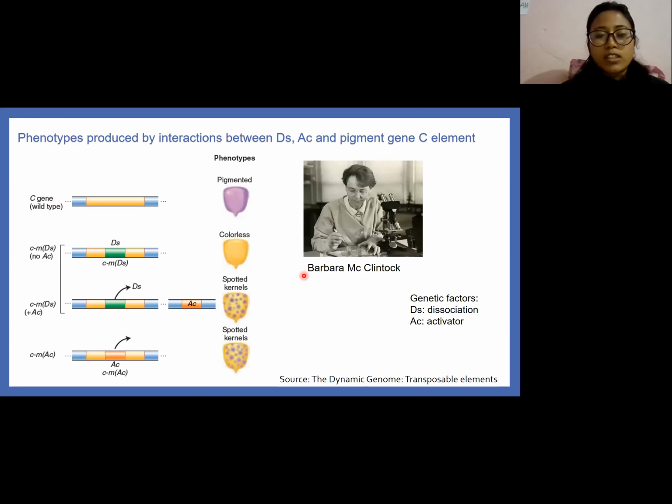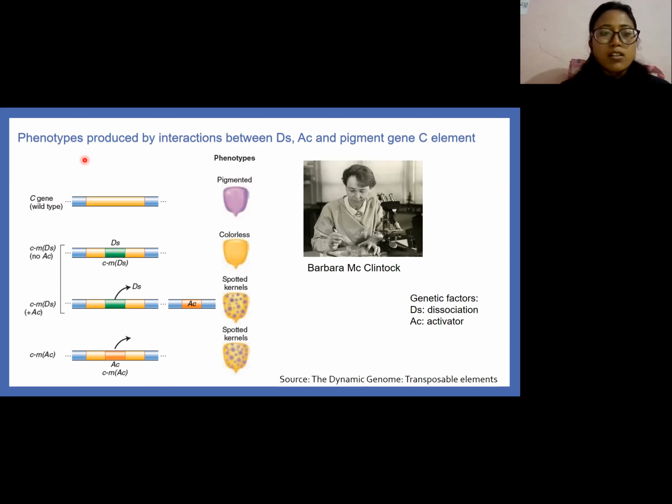In the 1940s, Barbara McClintock made an astonishing discovery while studying the colored kernels of Indian corn. She found that in one strain of maize, a particular locus broke frequently. The breakage was due to two genetic factors: dissociation and activator.